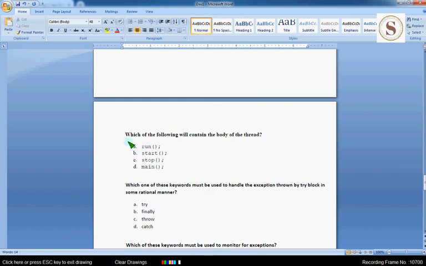Which of the following will contain the body of thread? Friends, without run method there is no body of the thread. So option A, it is easy question but also important. Run is the correct answer for this question. And moving on to next question, which one of these keywords must be used to handle the exception thrown by try block in some rational manner?